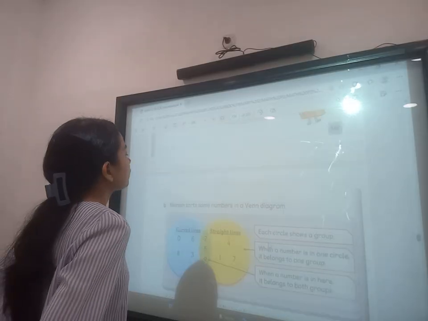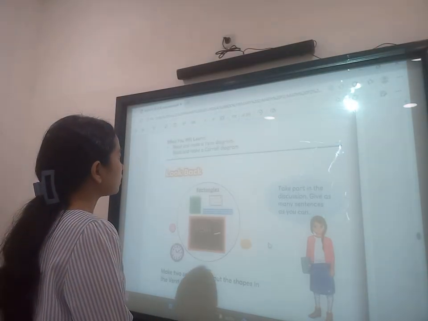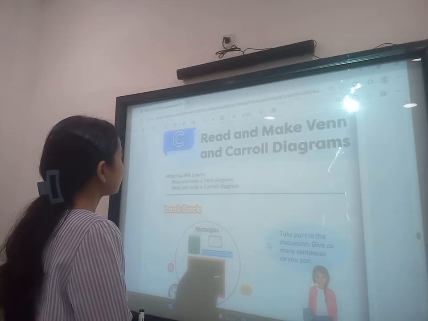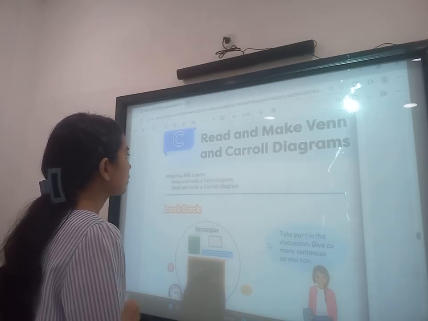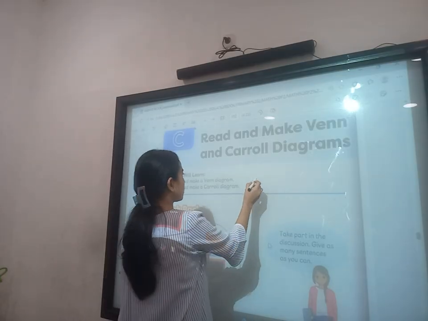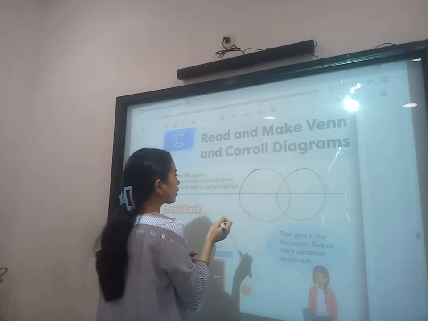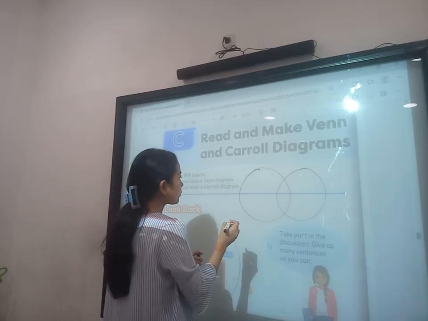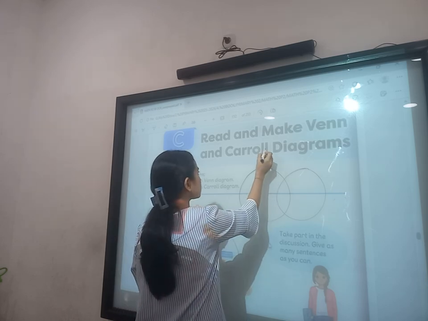Okay, to make a Venn diagram, if we want to categorize the students' hobbies, I will draw two circles here. For example, in the class we have 10 students.